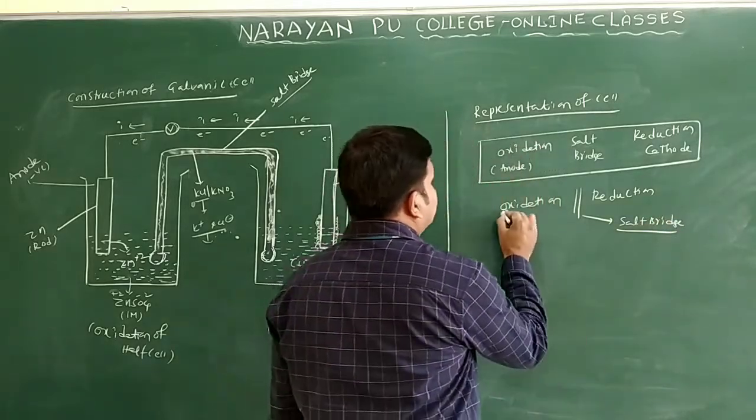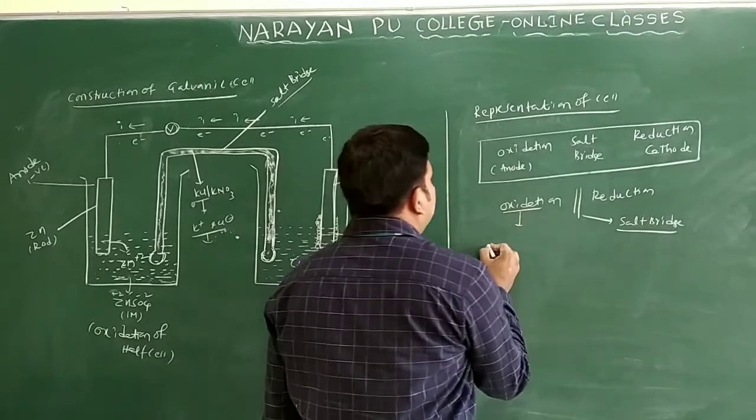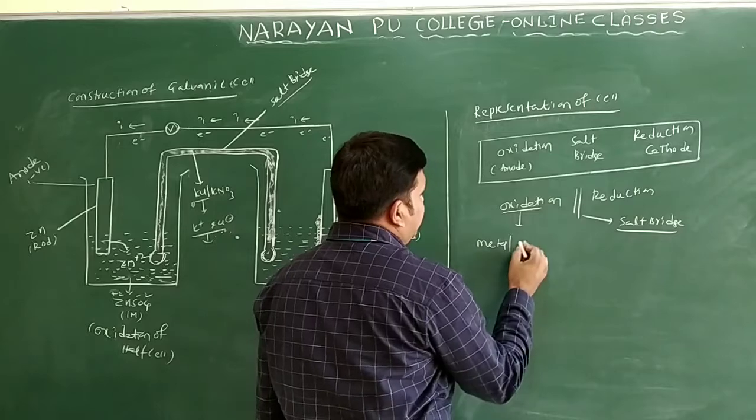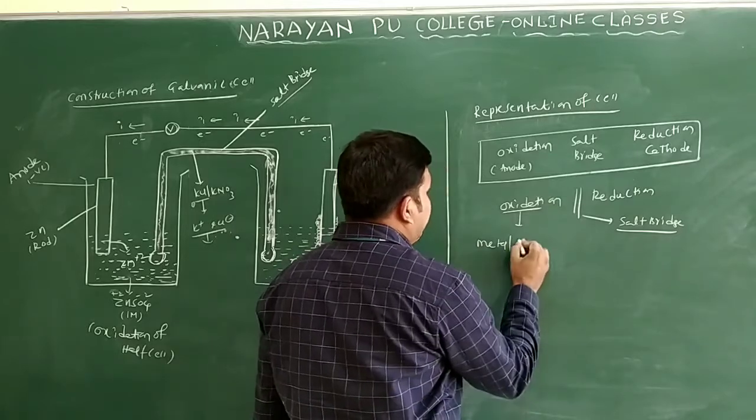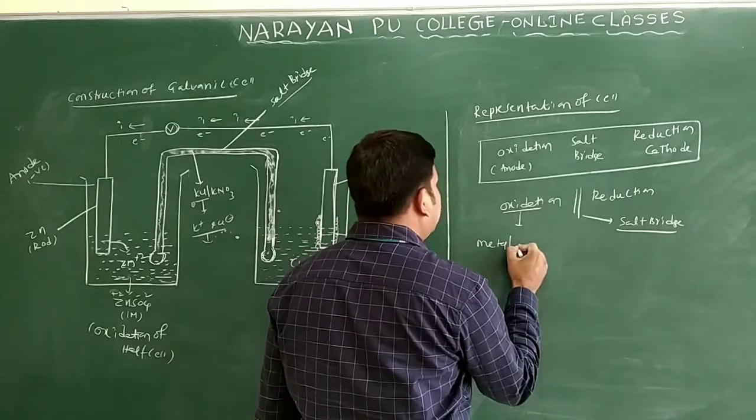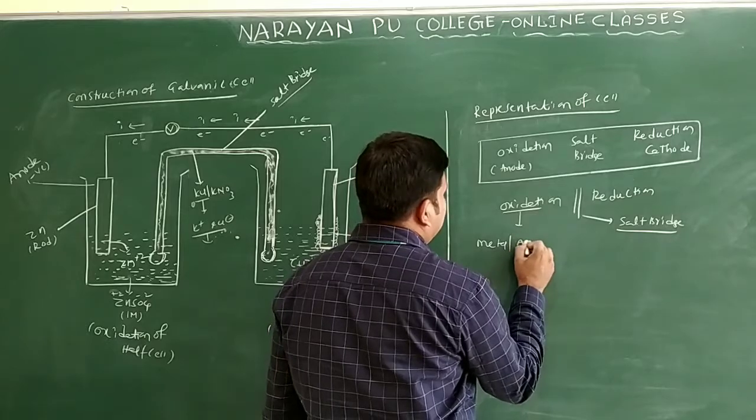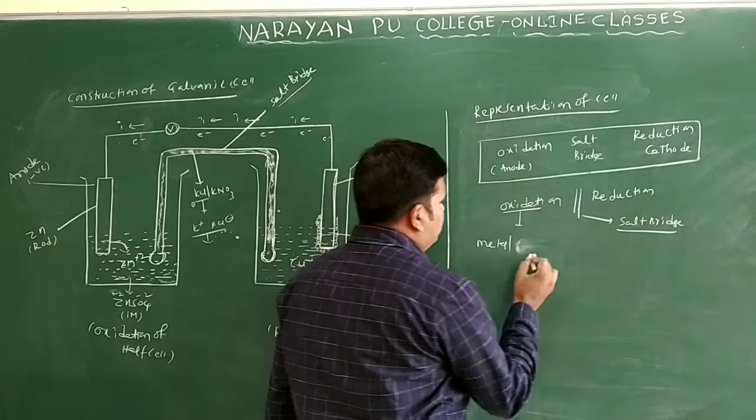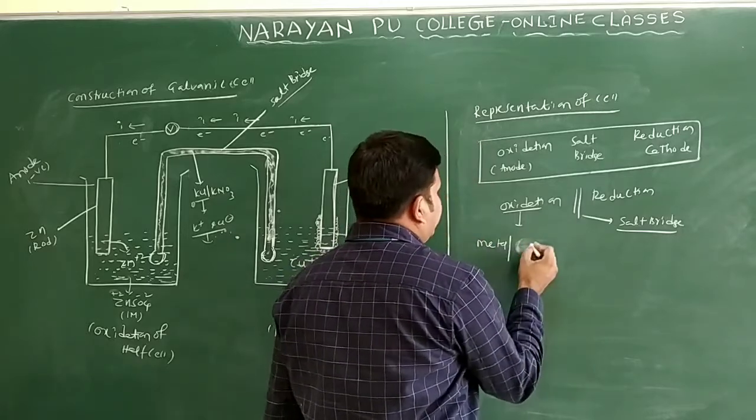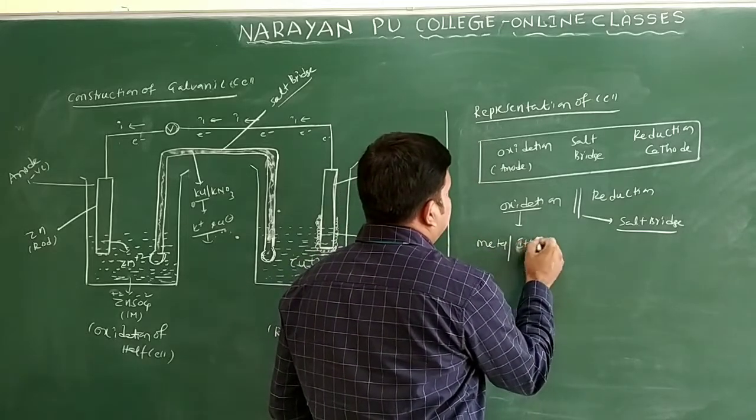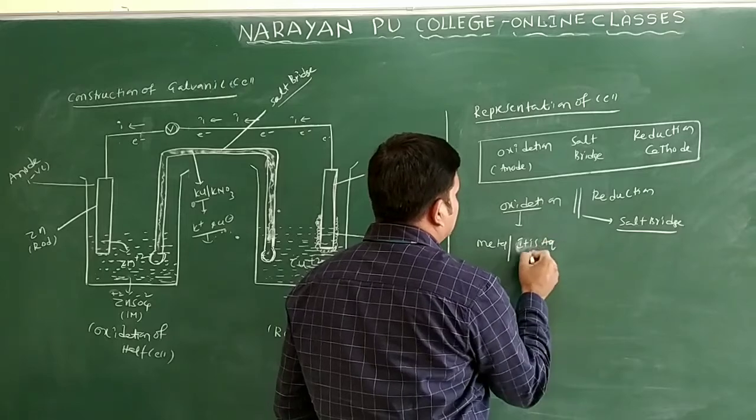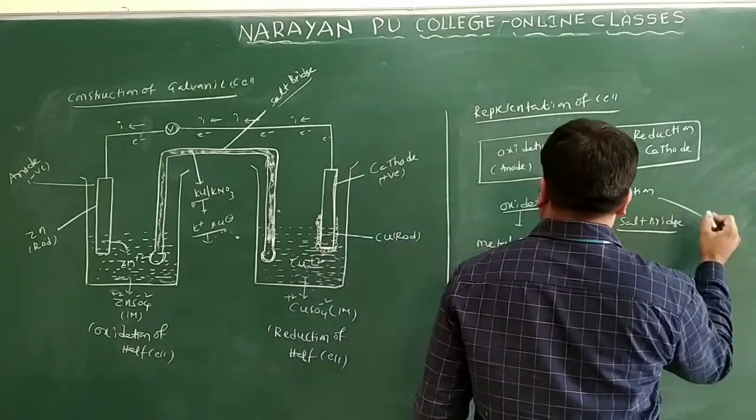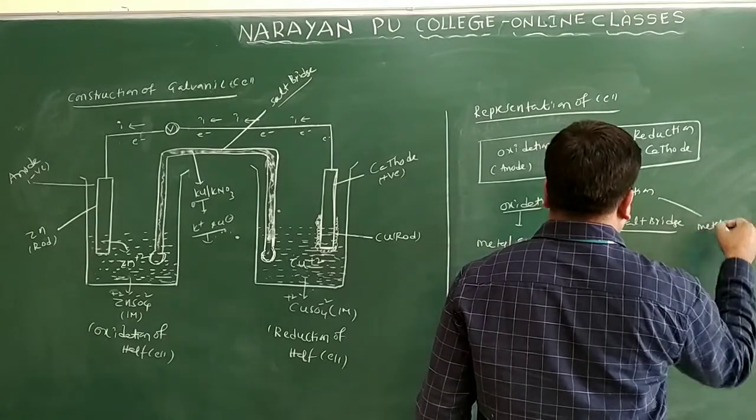How do we write the oxidation part? Here the metal is separated by a single vertical line from the aqueous solution, or you can say the electrolytic solution. Here also for reduction, how can you write it? The metal, or what do you write here?